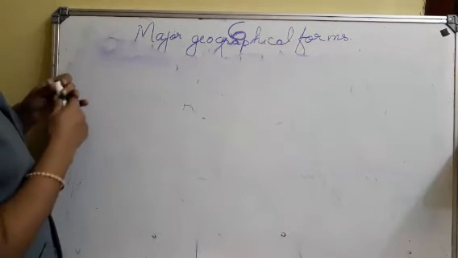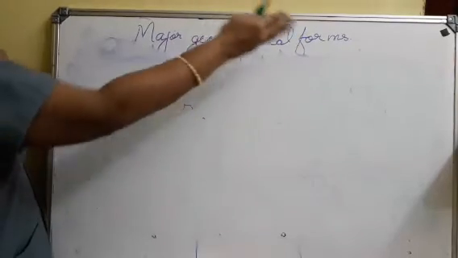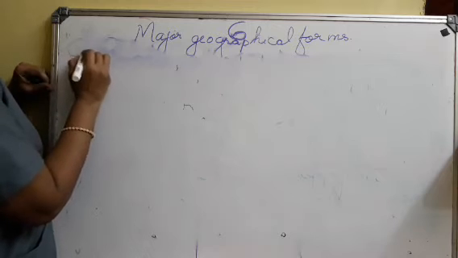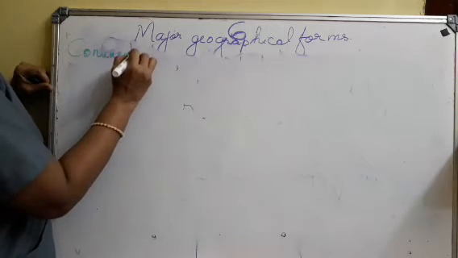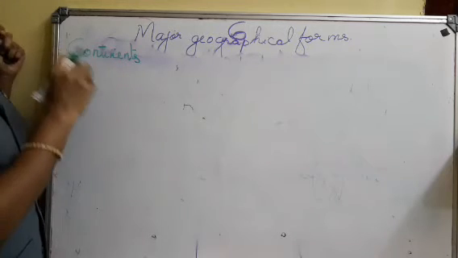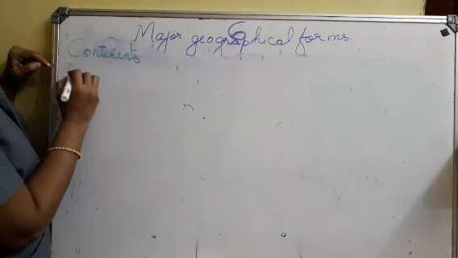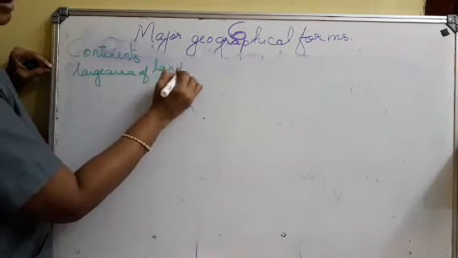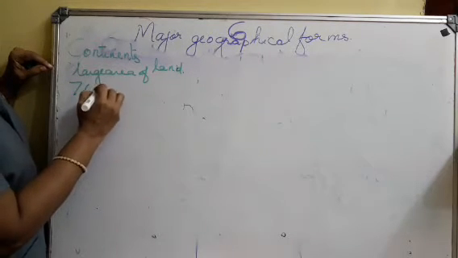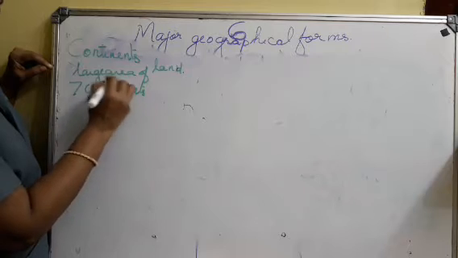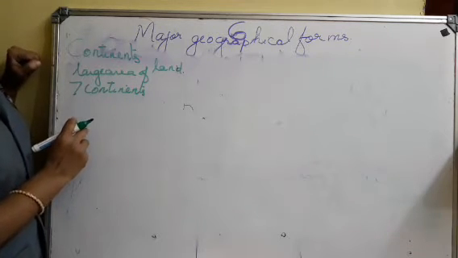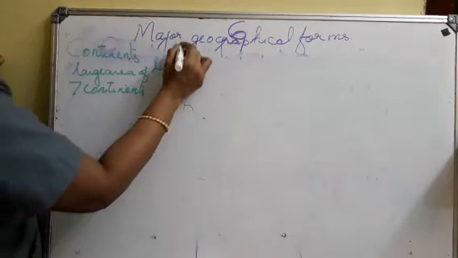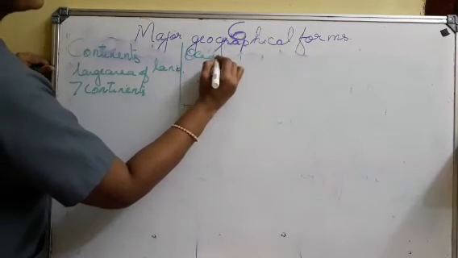So we will just repeat what we learned today. Major geographical forms. In the first point we learned about continents. Large areas of land are called continents. There are 7 continents: North America, South America, Europe, Africa, Asia, Australia and Antarctica. After that we learned about oceans and seas.